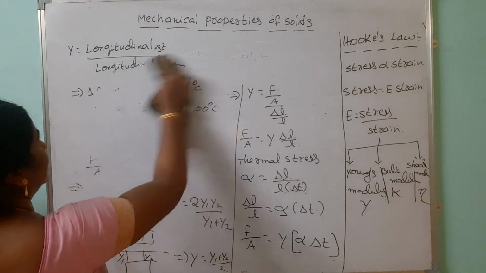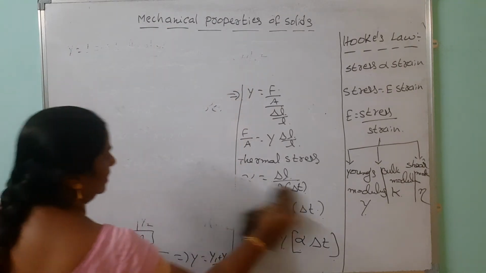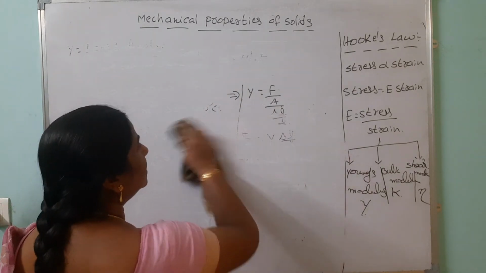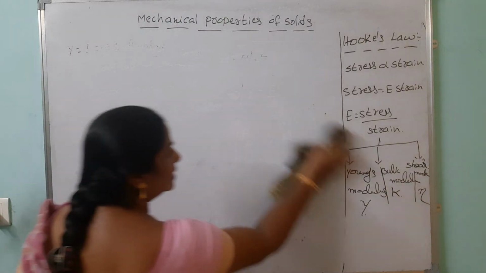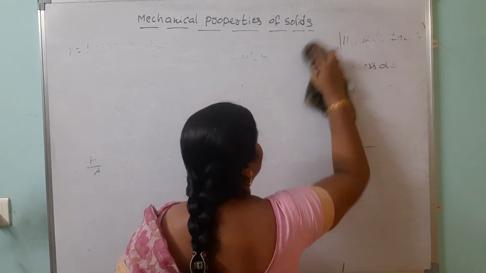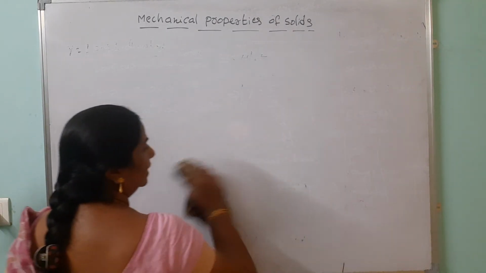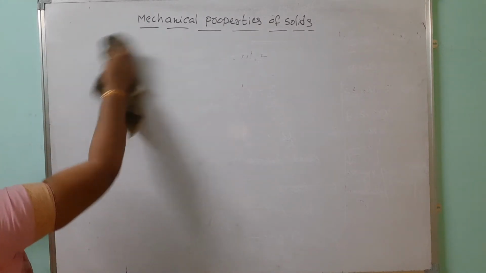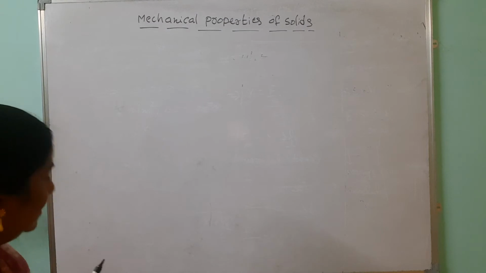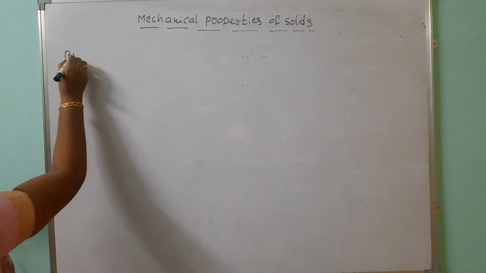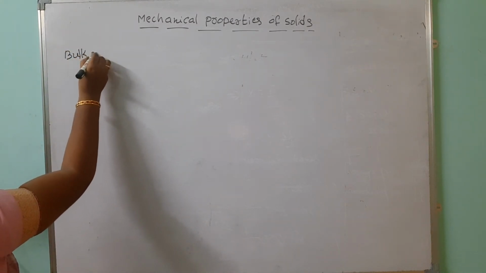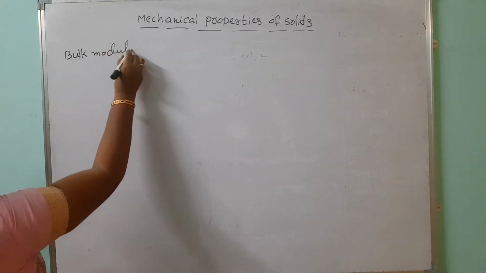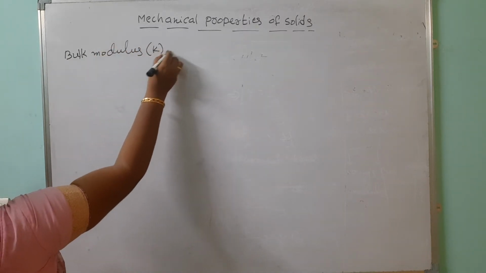Now we are going to discuss the bulk modulus. What is the bulk modulus? This is the bulk stress by bulk strain. Bulk stress by bulk strain is called the bulk modulus. It is represented by either K or B, your wish.